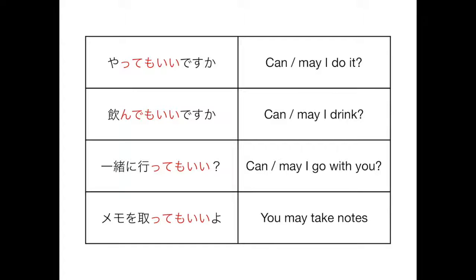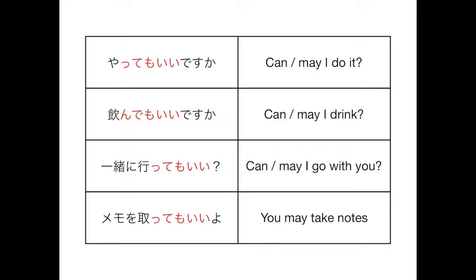Okay, and then the last sentence on the bottom is, you may take notes. So this is kind of like a statement, like a teacher is saying it's okay for you to take notes. And notes is memo. Okay, it's in katakana. They waseigo. It's when Japanese use English words, but they just kind of Japanize it. So the bottom one says memo totte mo ii yo. So torimasu is to take, and then you just change that to te form. So te mo ii yo. So memo totte mo ii yo. Okay, so that is, yeah, you may take notes.